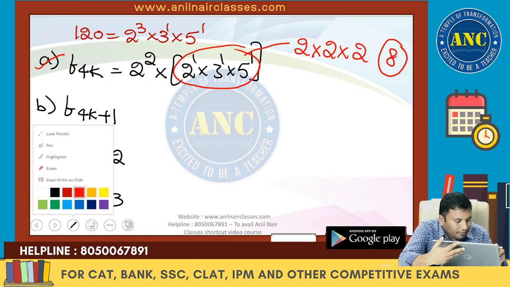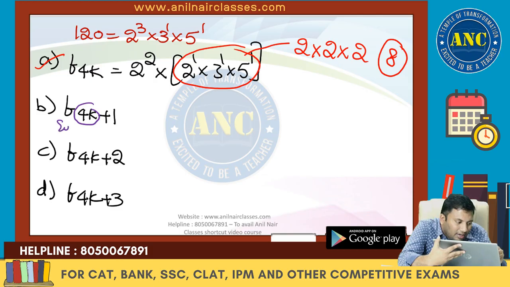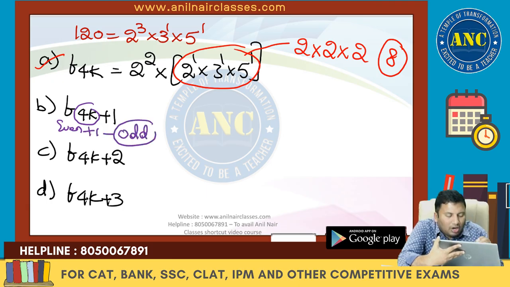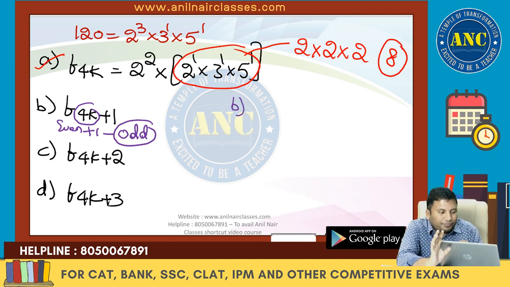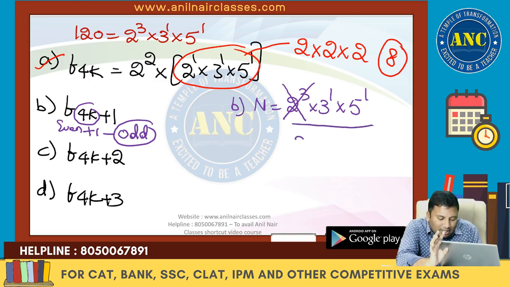Second one, 4k plus 1. The first thing: any number multiplied by 4, an even number, plus 1 is an odd number. It should be an odd number and it should be of the form 4k plus 1. N is nothing but 2 cube into 3 power 1 into 5 power 1. Why should I take powers of 2? 2 cube is eliminated.